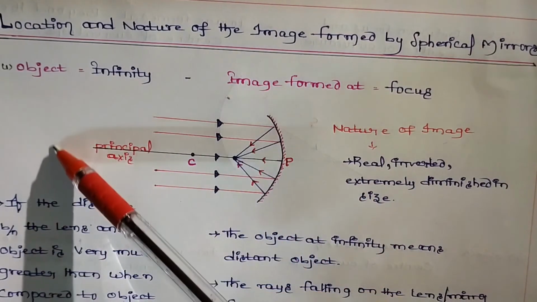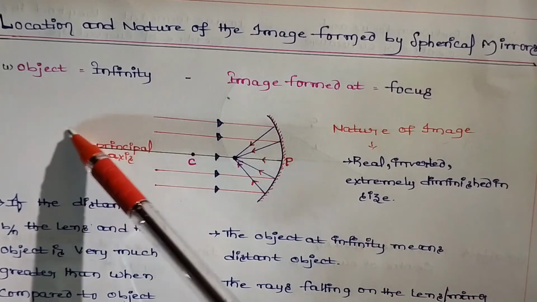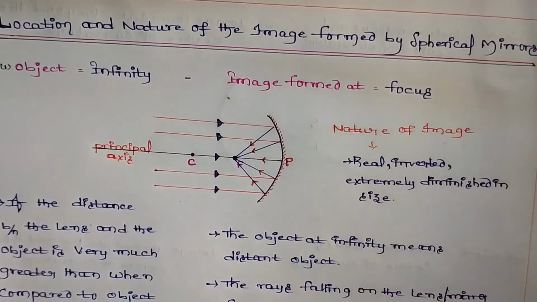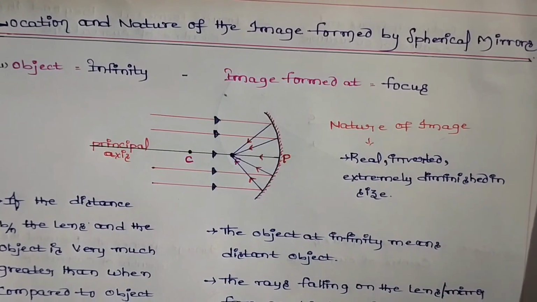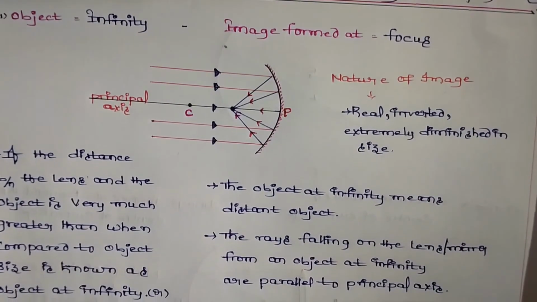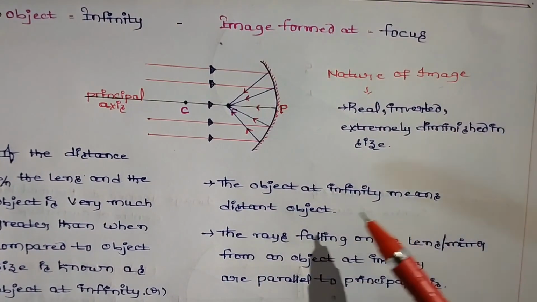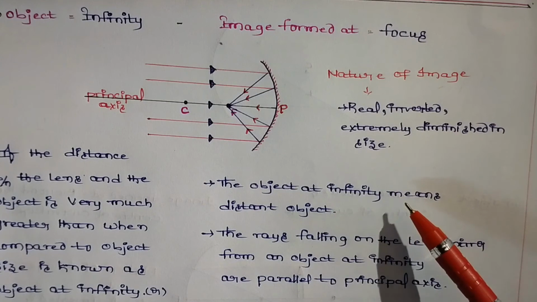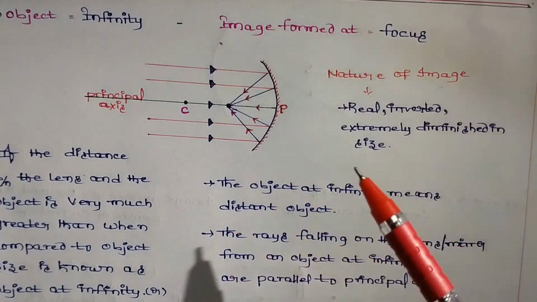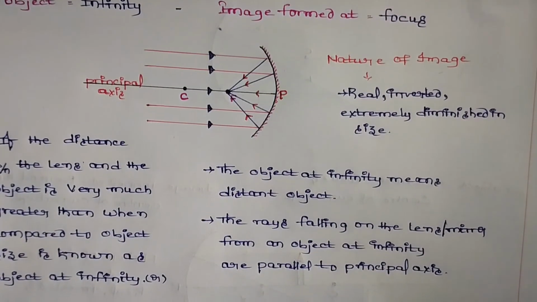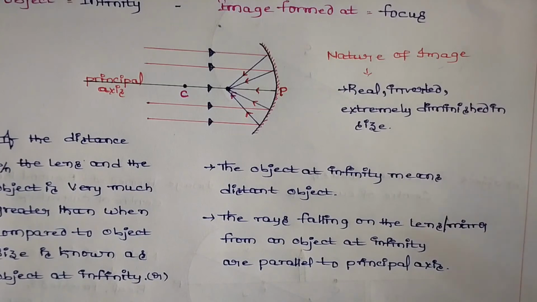object size. When compared to the object size, the distance between the mirror and object is very much greater, which is nothing but the object is at infinity. Or in other terms, the object at infinity means a distant object. And in this case, another point we have to remember is the rays falling on the mirror.